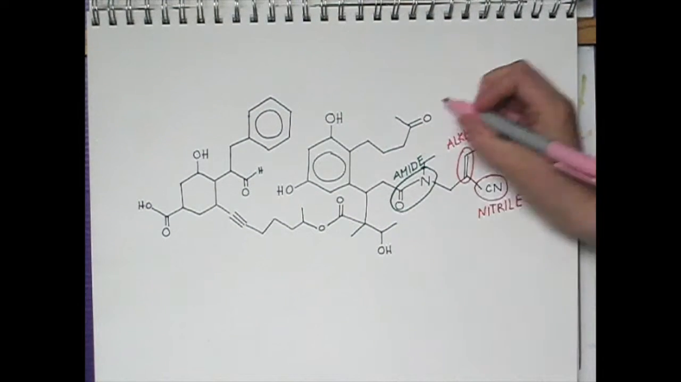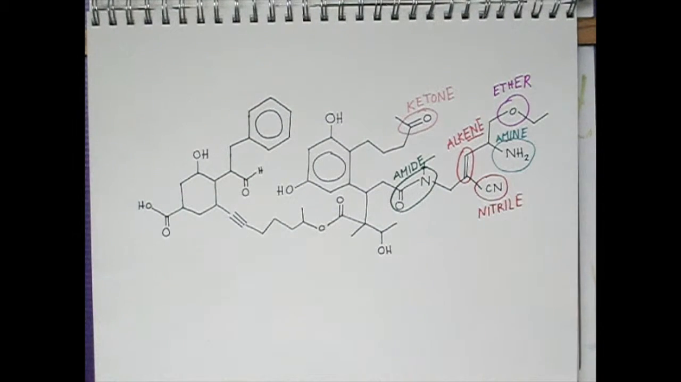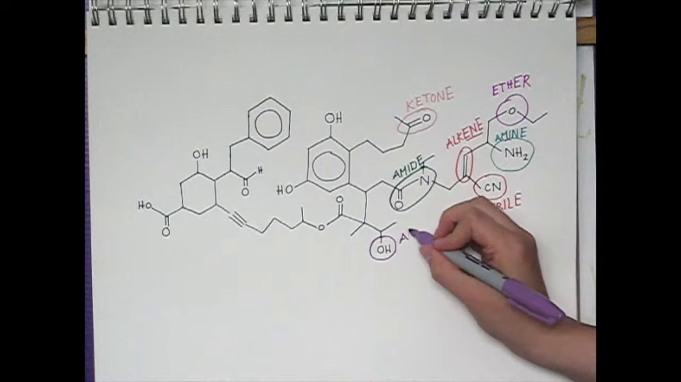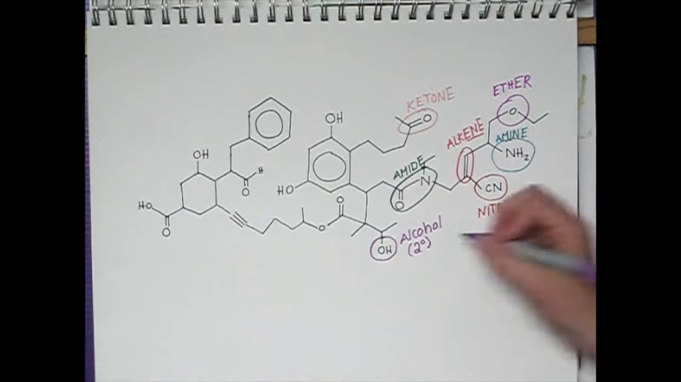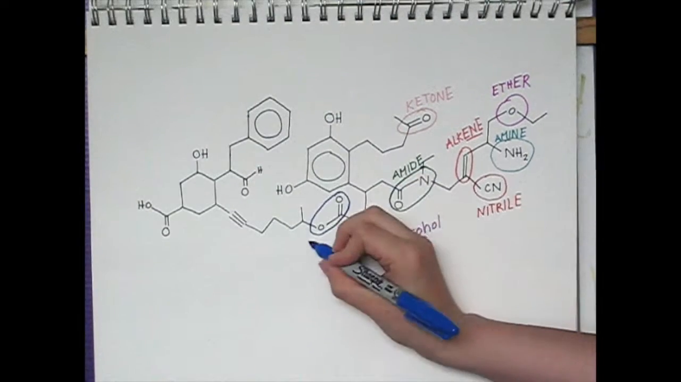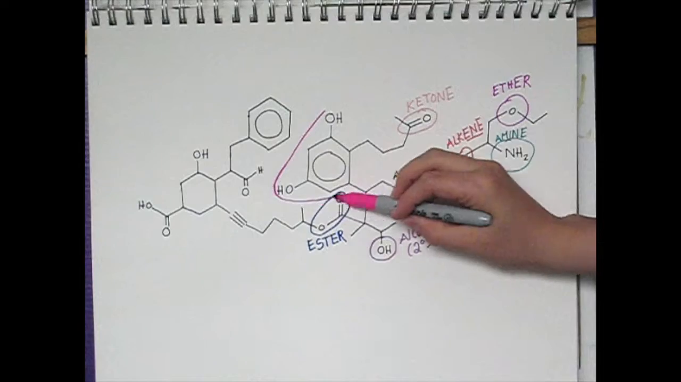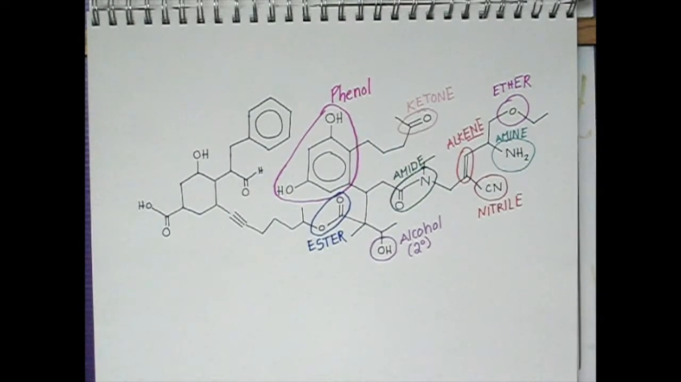A carbonyl with only carbon, so ketone. An OH group would be alcohol. This time is secondary alcohol. We have our ester and a phenol.